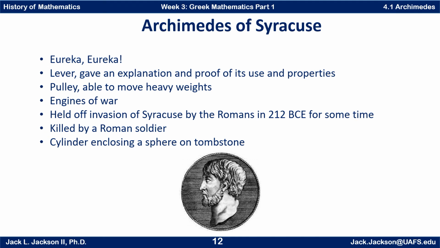But the story goes that a soldier came upon him while Archimedes was working on some math problems, drawing circles in the sand and thinking about a problem. And he basically told the guy, "Leave my circles alone. Get out of my light. Get out of my way. Don't disturb my circles." And the Roman ended up killing him. The guy that killed him probably got himself killed as well, because he wasn't supposed to do that.